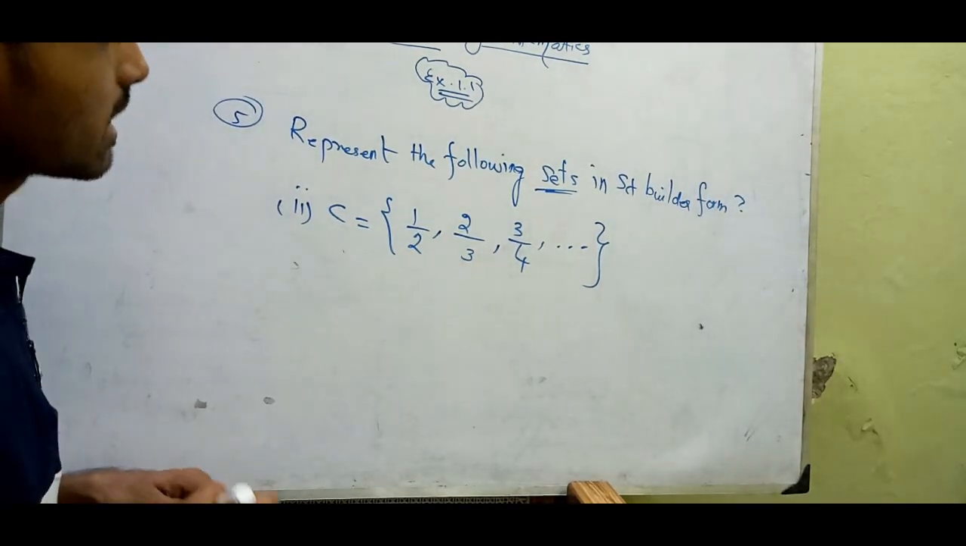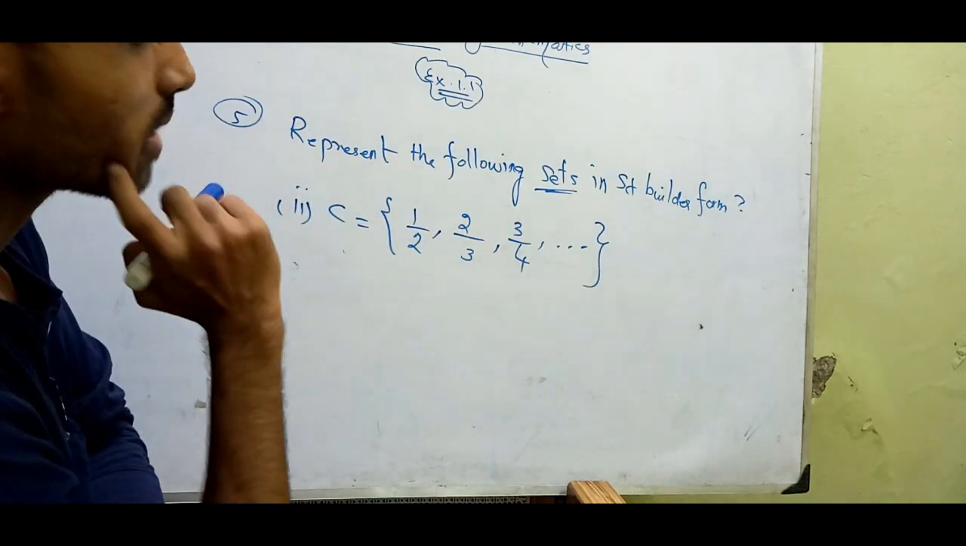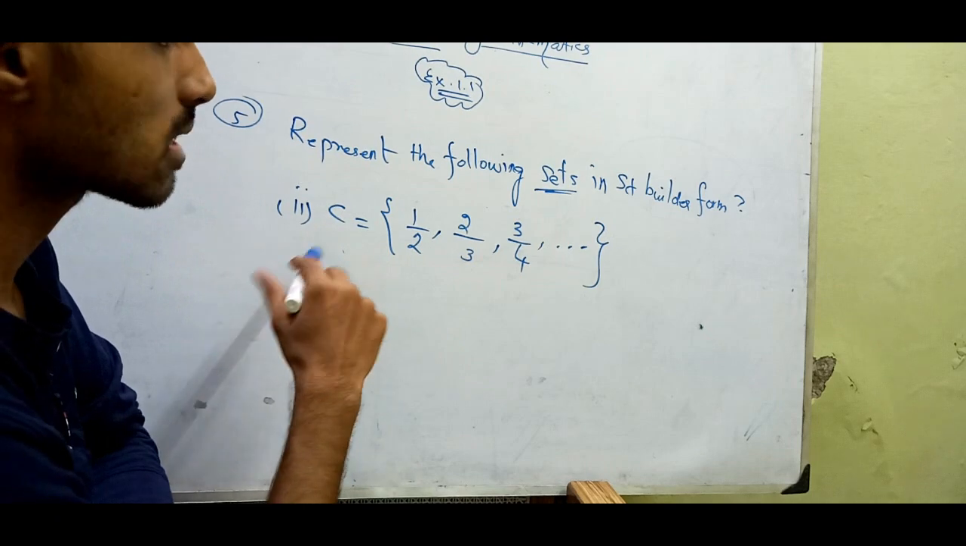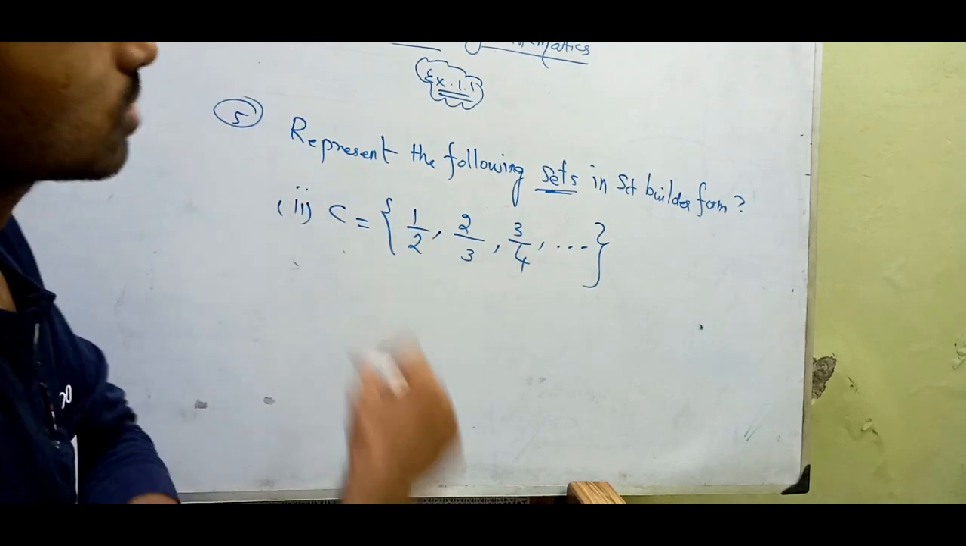Okay, let us come back to the fifth question. There are only 6 questions in exercise 1.1. You have to do the rest of the problems, whichever I didn't cover in the exercise. It is an assignment for you. Let us go back to this question.